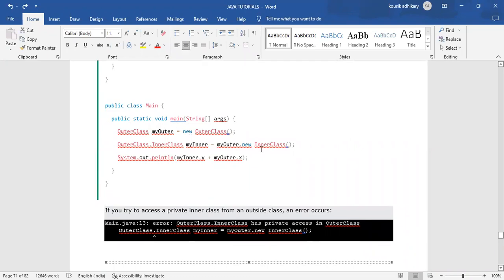That is the simple object creation of inner class and outer class, like the previous thing. But just because that inner class is a private class, at that time you will get an error, because you have made your inner class private, so the outer class's inner class has private access. Understood?